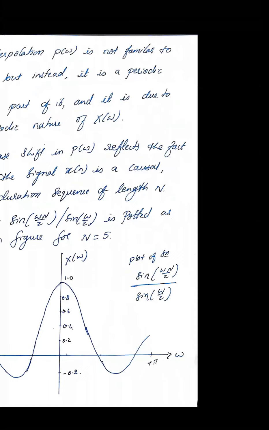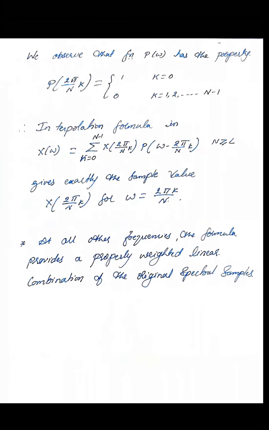So we observe that function P of omega has a property given by P of 2 pi by N into k is equal to 1 for k is equal to 0, and it is 0 for other cases. So in the interpolation formula, X of omega is the summation of k is equal to 0 to N minus 1, X of 2 pi by N k multiplied by the interpolation formula, that is P of omega minus 2 pi k by N for N greater than L, which gives exactly the sampled value of the frequency transformation function.